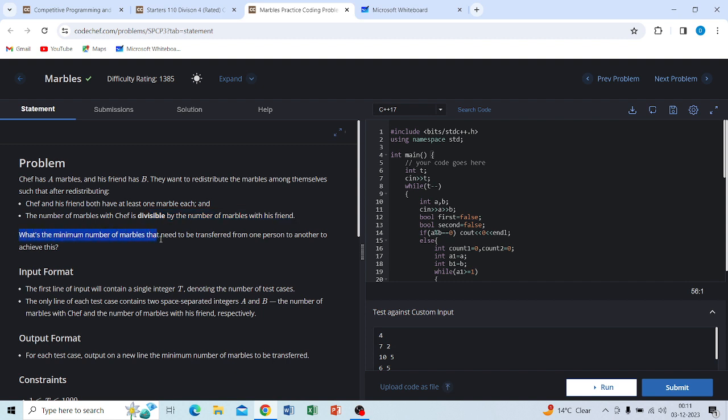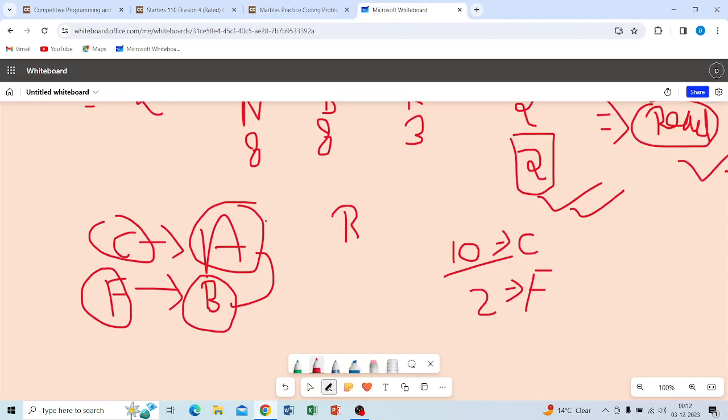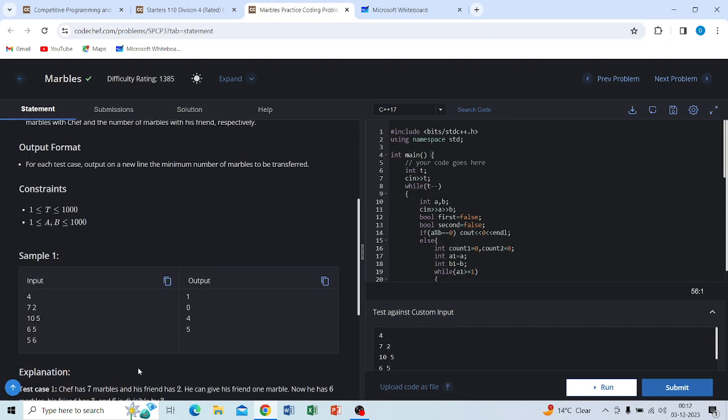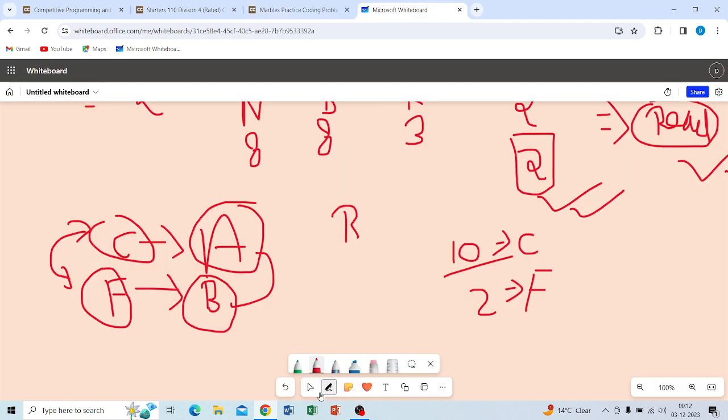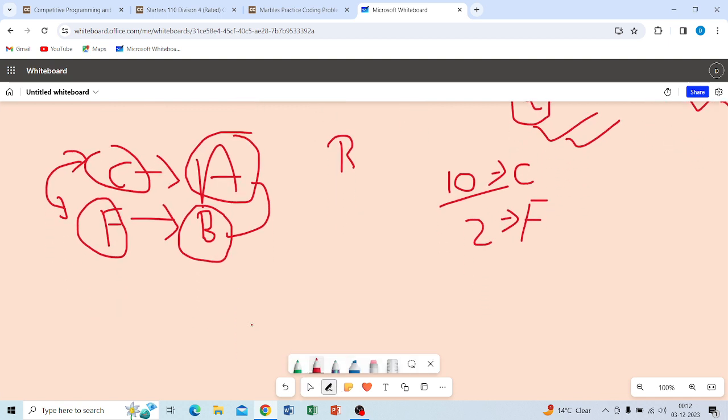So what is the minimum number of marbles that need to be transferred from one person to another to achieve this? That means the number of marbles to exchange between Chef and his friend. I hope you know very well what the problem statement is. Now move on to the problem example: Chef has seven marbles and his friend has two.